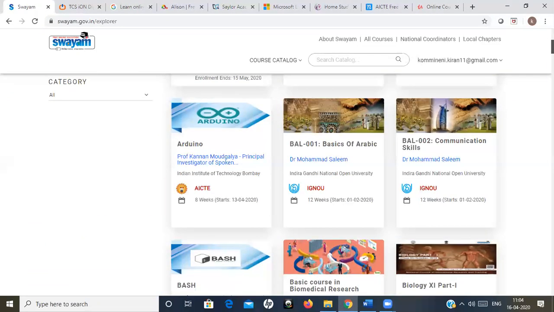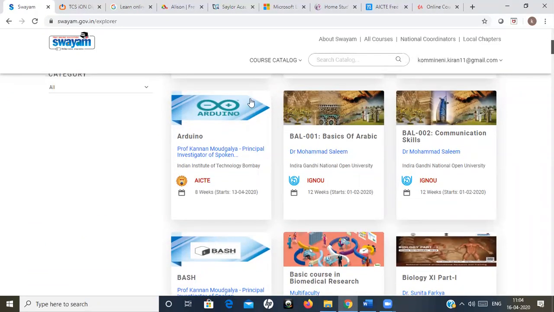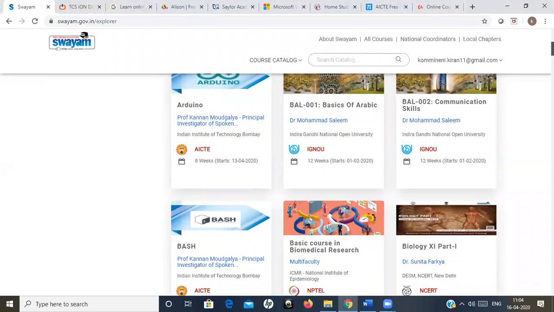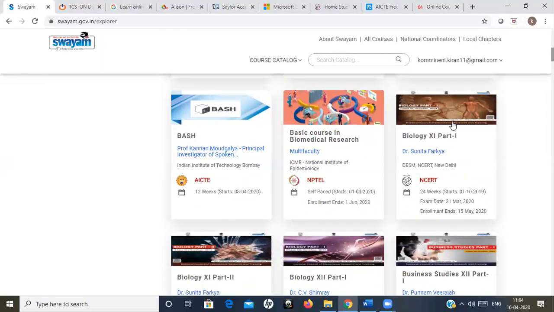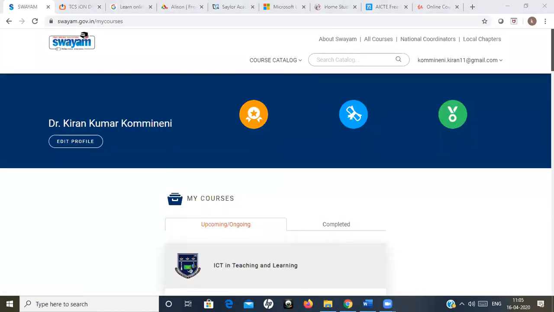See here, the courses for all branches will be over here, and you can choose a course of your particular choice, click on it and join that course. That is the main thing which you have to do in order to use that particular course. And the courses contain different things, where some courses will have assignments also, and some courses will have only videos.